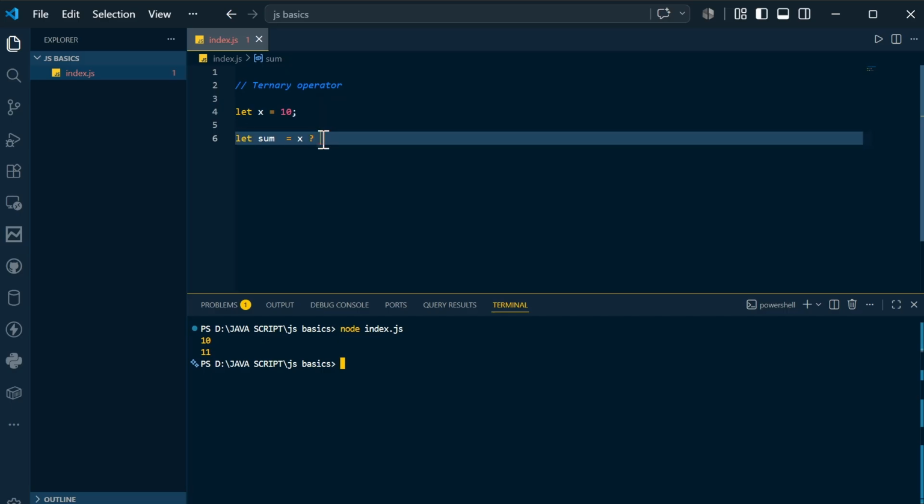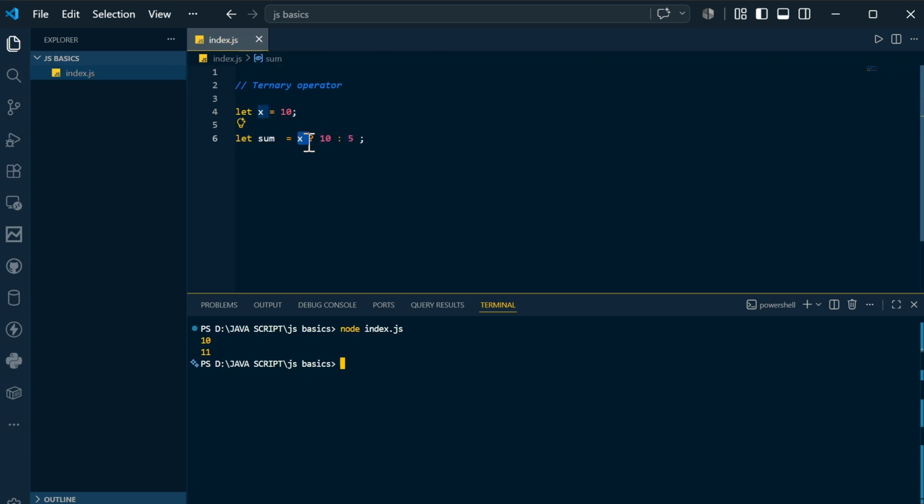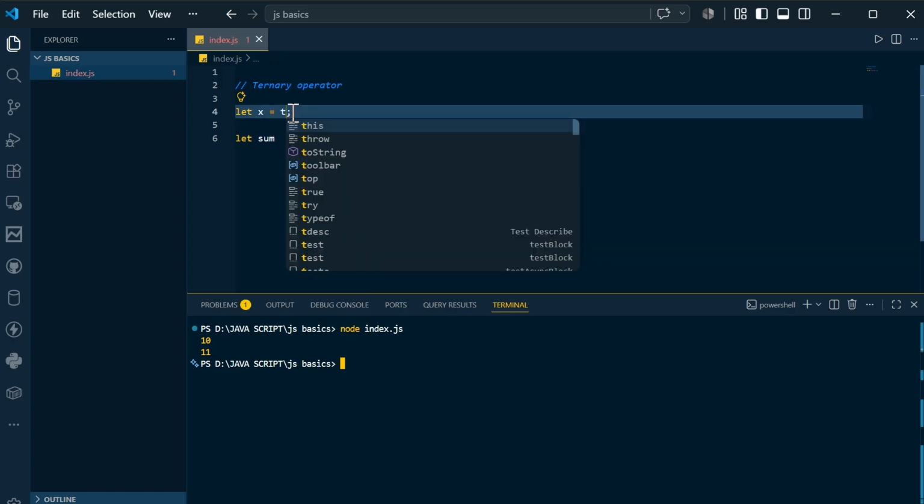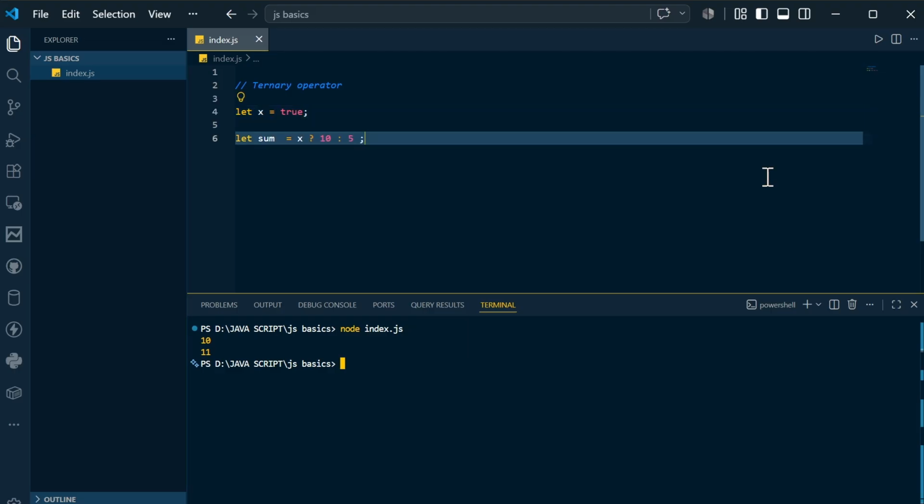After the question mark you will mention something. After this you will mention something. Let's say, if this x is true, take this value; if this x is false, take this value. If I make this x true, then the sum will be 10. If this x is false, the sum will be 5.